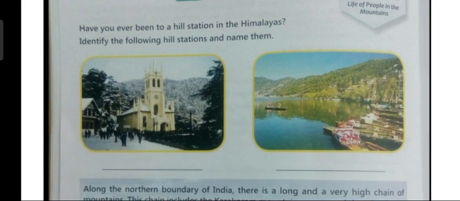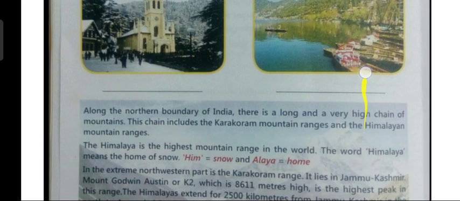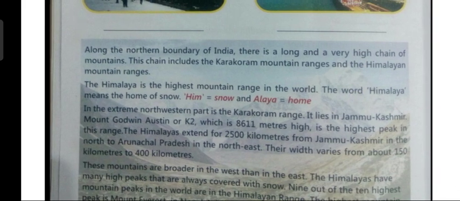So, children, here we have to identify the following hill stations. The first picture on the left side is of Shimla. So please write down Shimla over there. And the picture on the right side is Nainital. So first one is Shimla and second is Nainital. Now let us continue with our chapter.